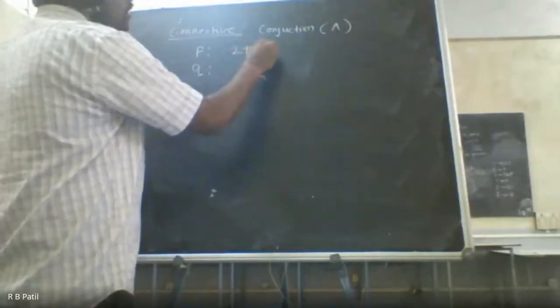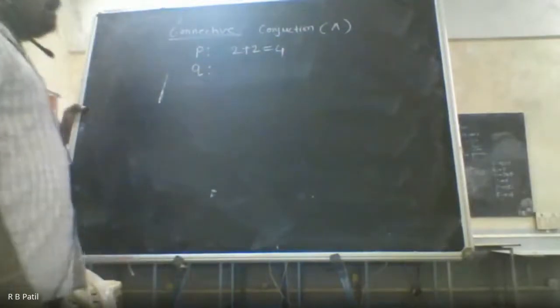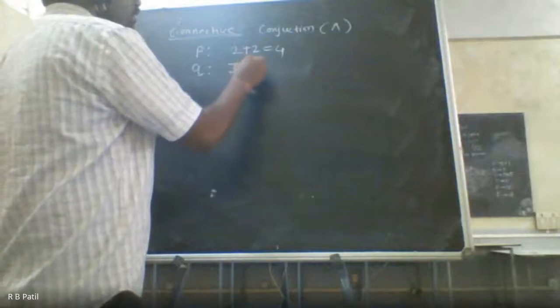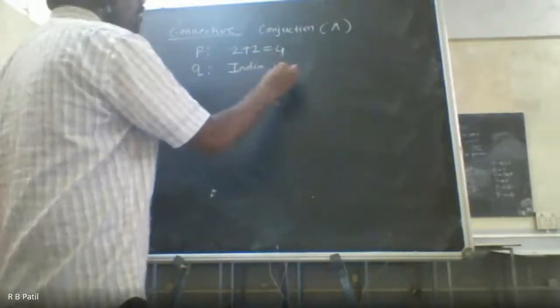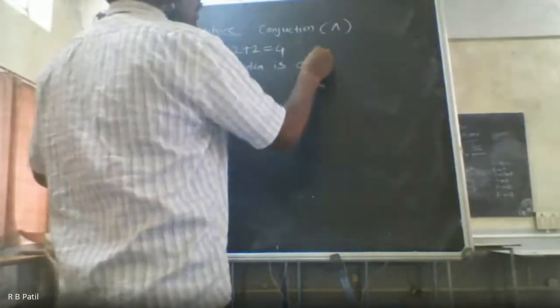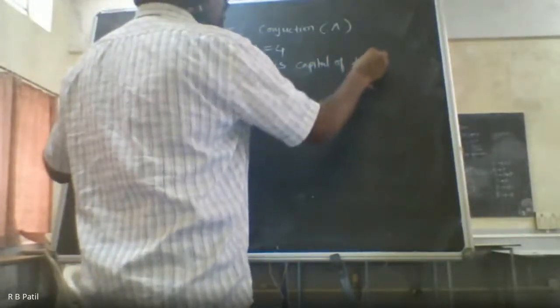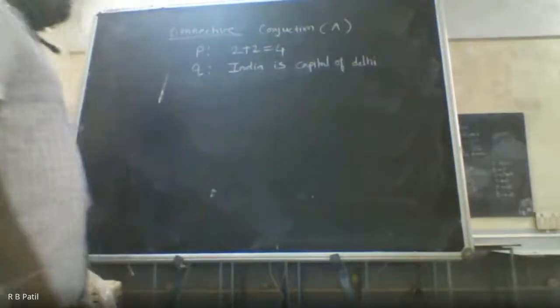And the statement Q is India is capital of Delhi.